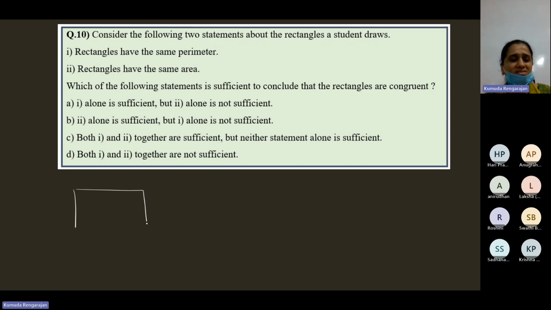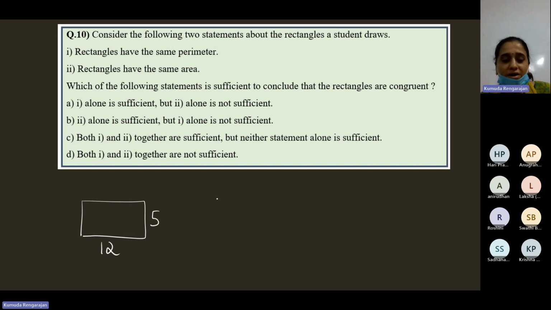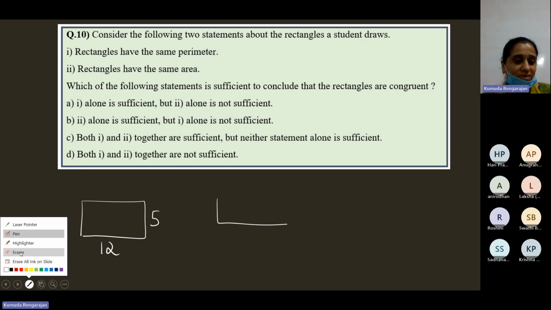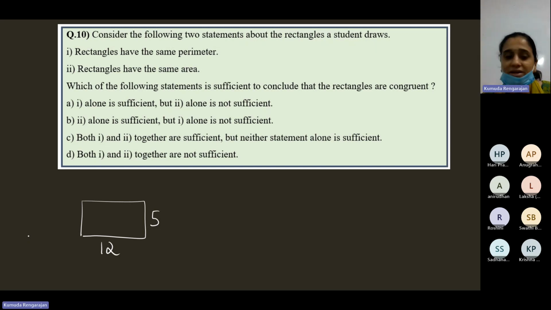Now, supposing I just take a value for the area. See, how did I draw this? I just took a value for area. Take some value for area, say 60. It can be 12 5s are 60, or 10 6s are 60, or 3 20s are 60. Just take some value, 60 square units for area. So draw a rectangle with area 60 square units. 12 5s are 60. Now tell me another product where you get 60.